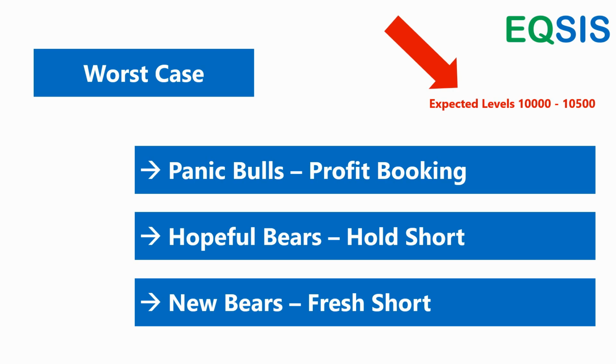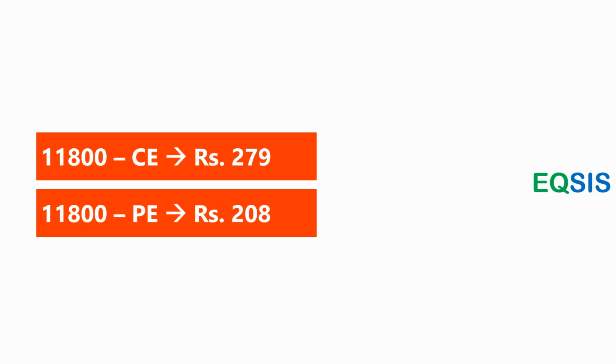So in case if you have a difference of opinion in terms of our expected case, you make your point in the comment section. But the strategy we are going to form using call options and put options keeps these cases in mind. So anybody who agrees with our expected scenarios can probably consider the below strategies. Look at this. Okay, now market is currently positioned around 11,850 levels.